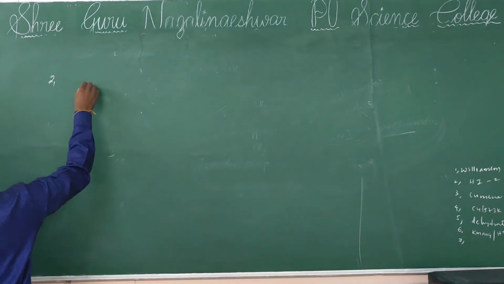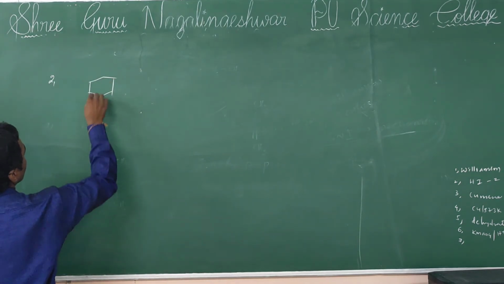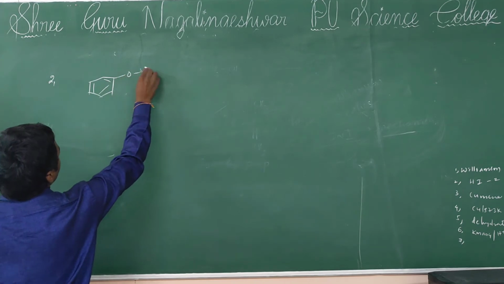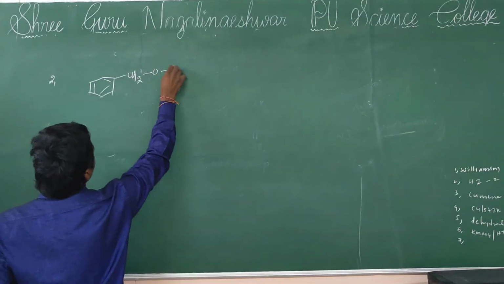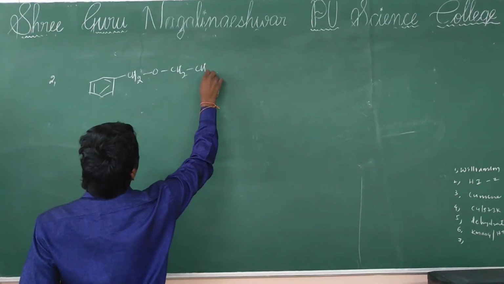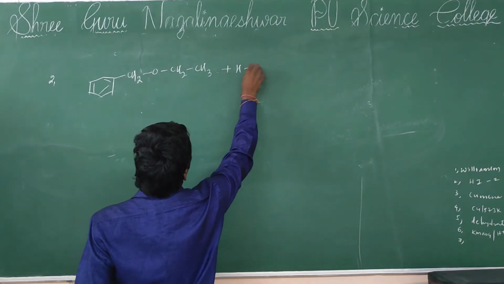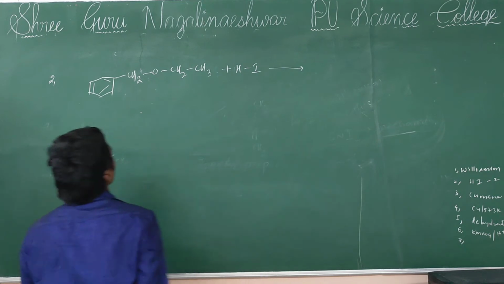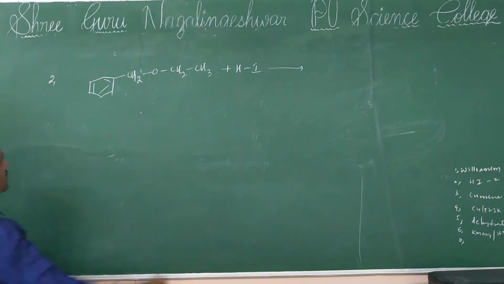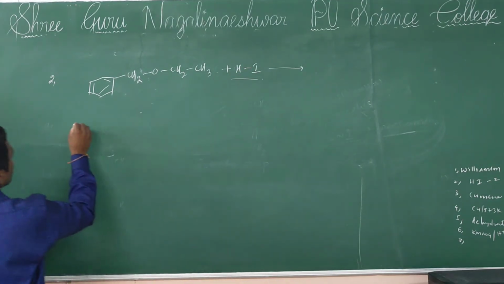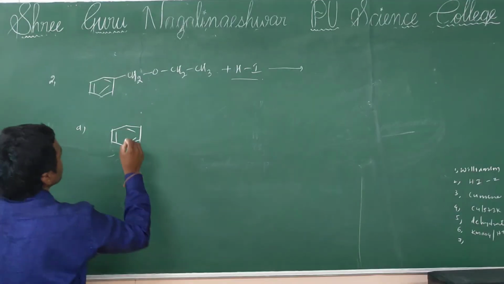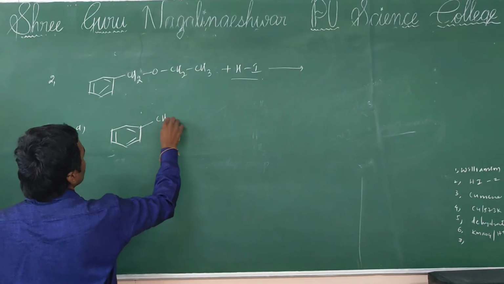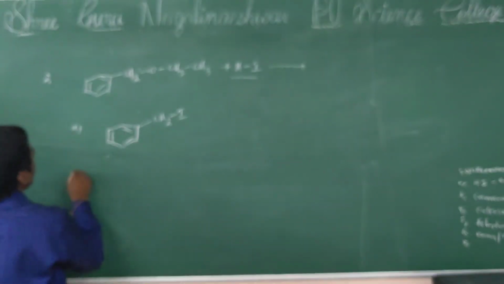Question number 2. CH2O, CH2CH3 plus HI. This compound reacts with HI, then what is the answer? It will be formed. Option A, benzyl iodide.